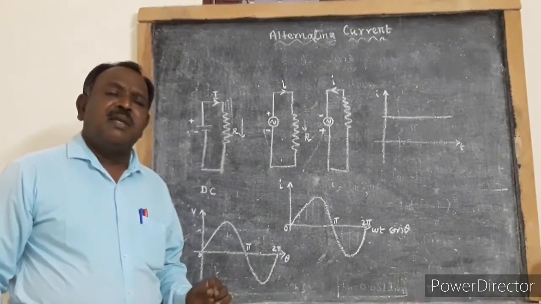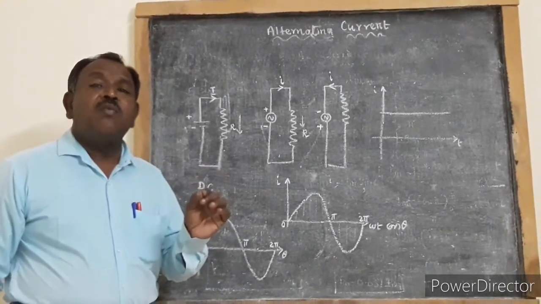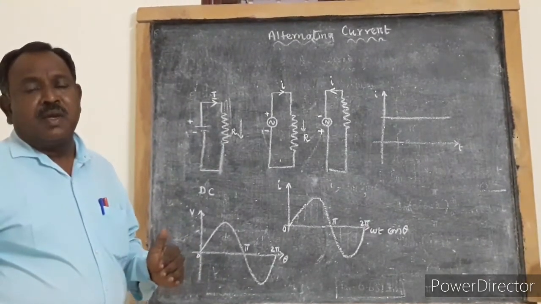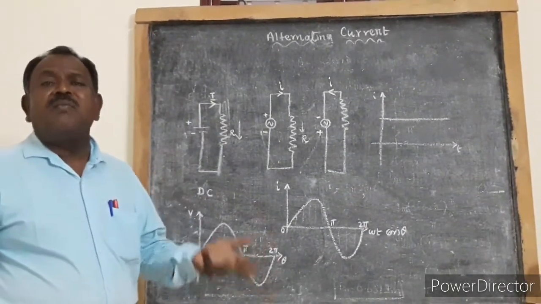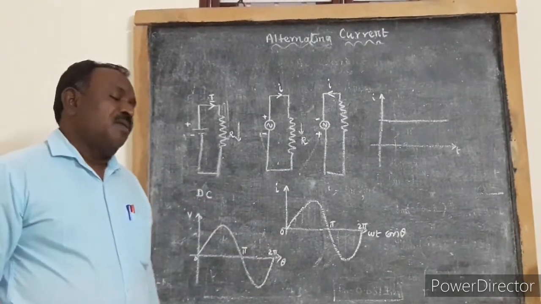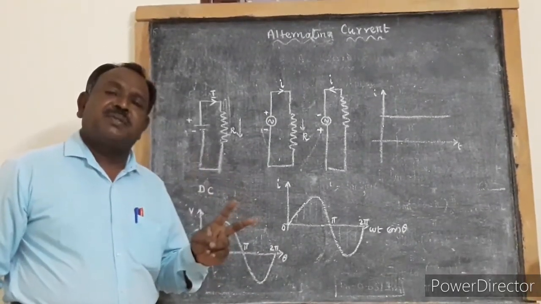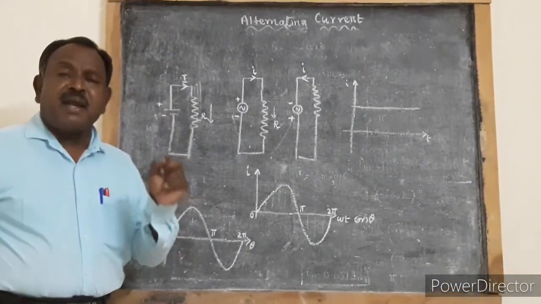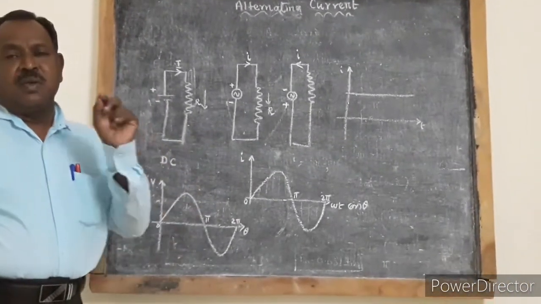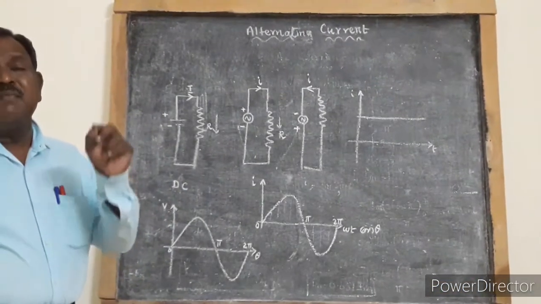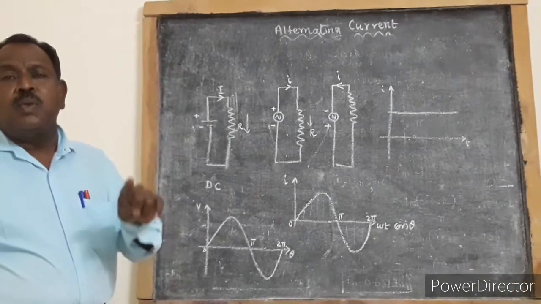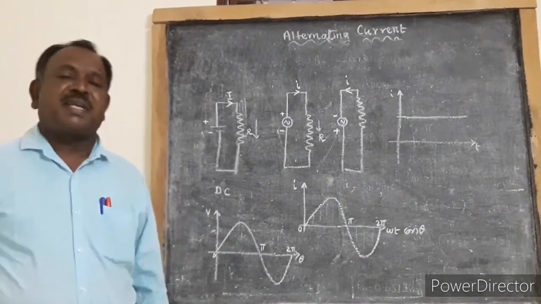One is called the mean value of AC current, and another one is called the root mean square value of AC current. These are the two ways to determine the magnitude of AC current.